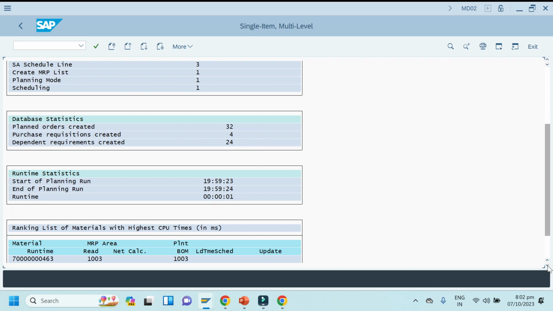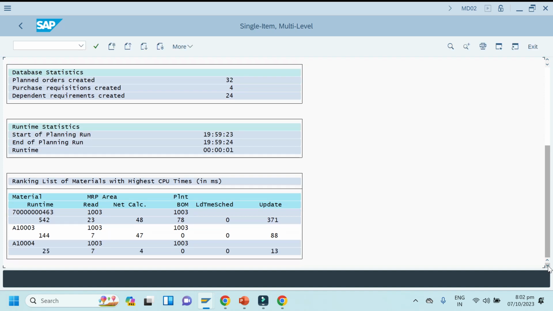So if you go down here, you can see here finished product, right, 23. Okay, so this is critical to MRP point. So we'll see and observe it in MD04. It will be very easy for us.